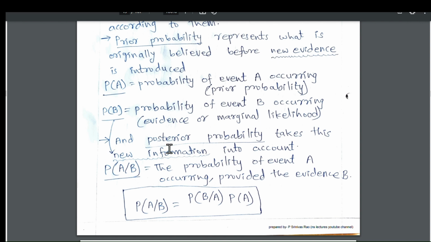The posterior probability takes this new information into account. P of A given B means the probability of event A occurring, given that event B has already occurred.